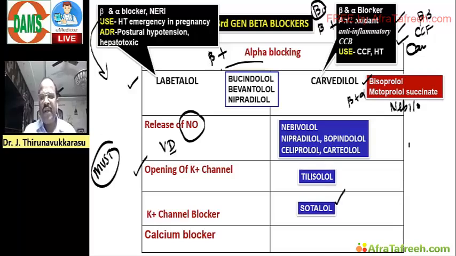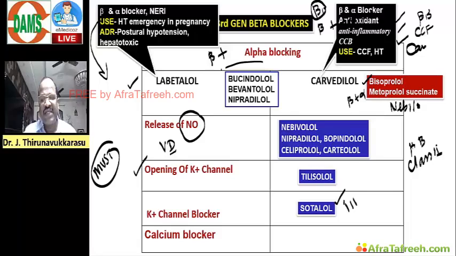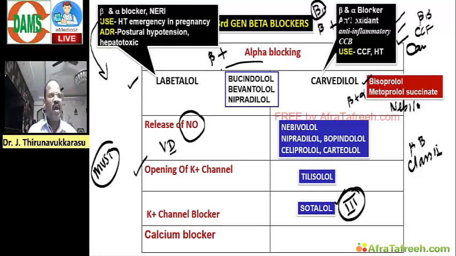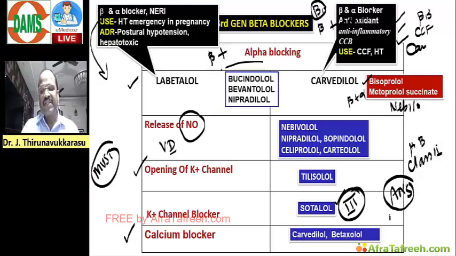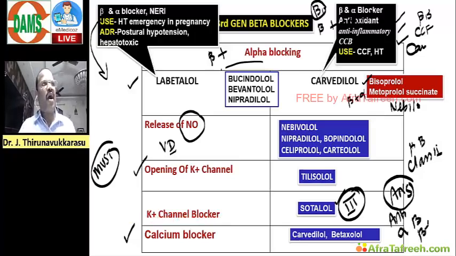Actually beta blockers come under class 2 anti-arrhythmic agents, but sotalol is classified under class 3 anti-arrhythmic agents because it has potassium channel blocking property. And then beta blockers having calcium channel blocking properties are carvedilol and betaxolol. Like that, in ANS you should revise very important MCQs, for example anticholinergic agents, alpha blockers, beta blockers. Alpha-beta blockers are very important, revise.